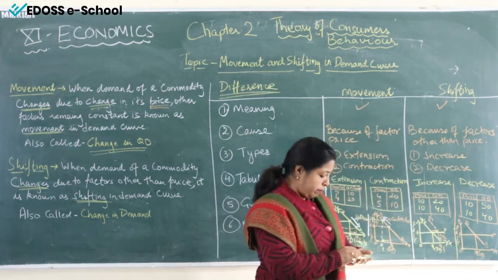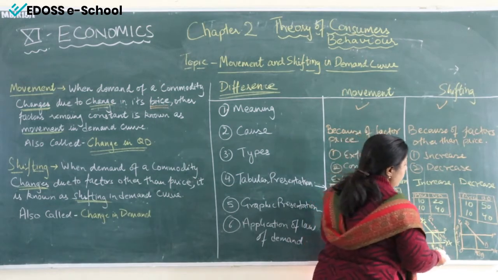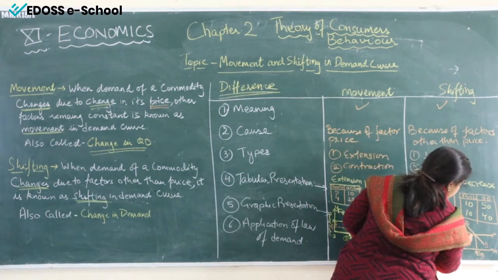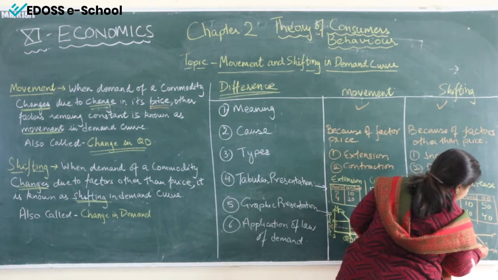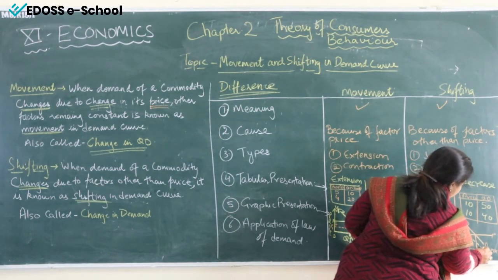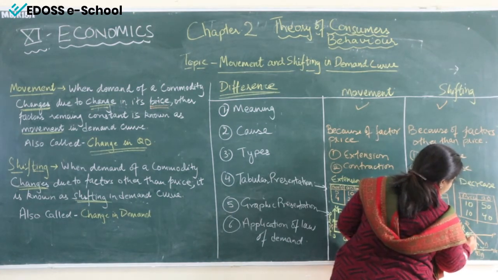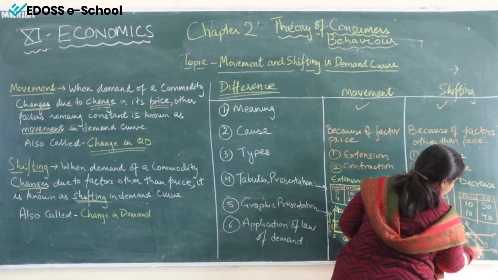Now what has happened? The demand curve has decreased due to factors other than price. When the demand curve decreases, it shifts leftwards. It will shift leftward in this diagram, to here. So the demand curve decreased from here to here. Demand has decreased.